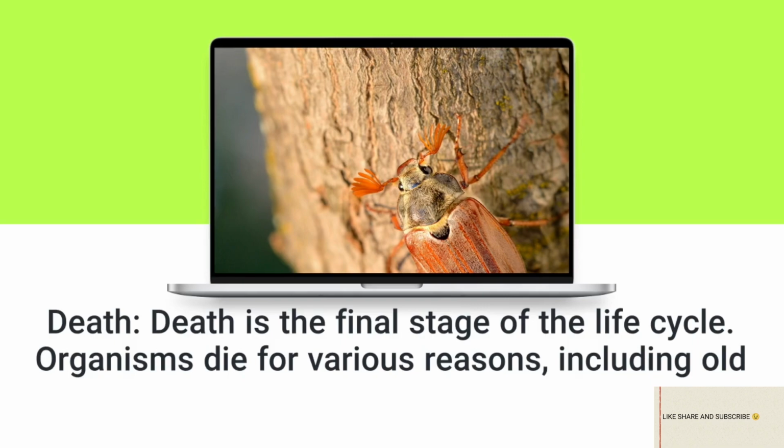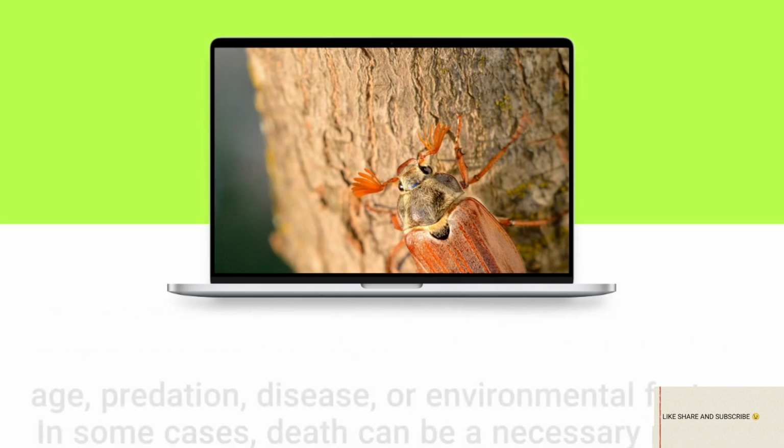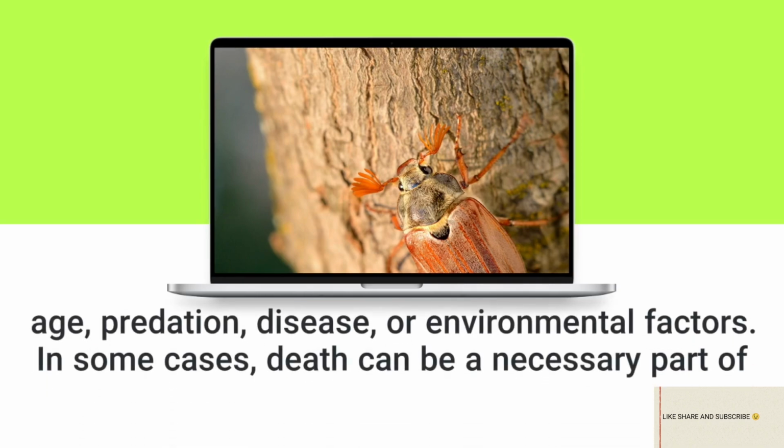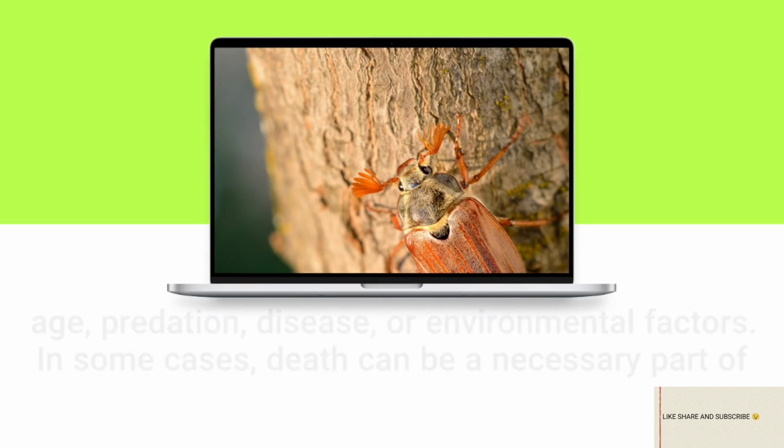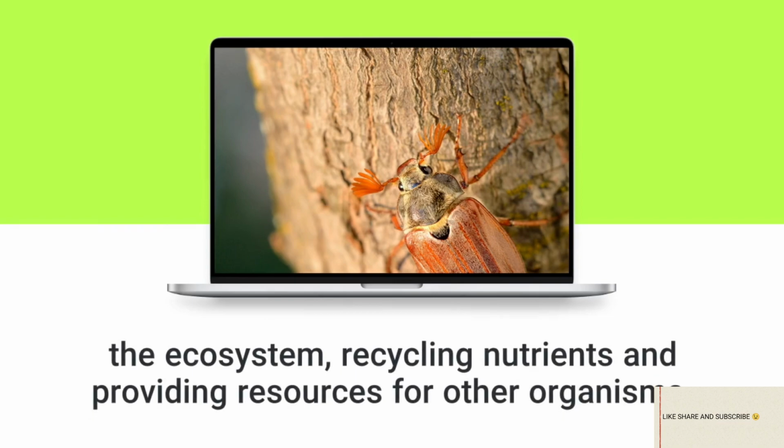Death. Death is the final stage of the life cycle. Organisms die for various reasons, including old age, predation, disease, or environmental factors. In some cases, death can be a necessary part of the ecosystem, recycling nutrients and providing resources for other organisms.